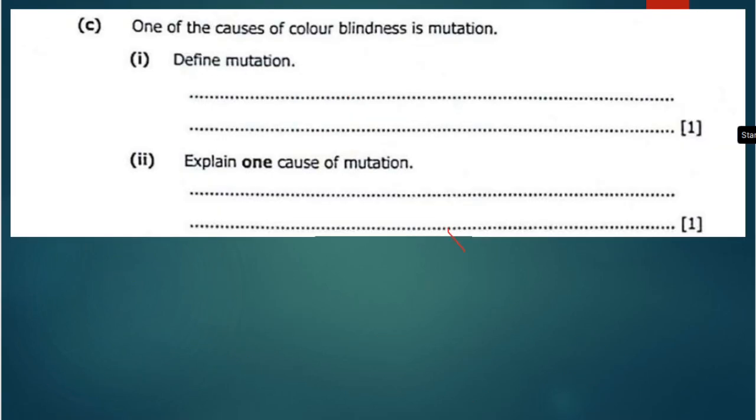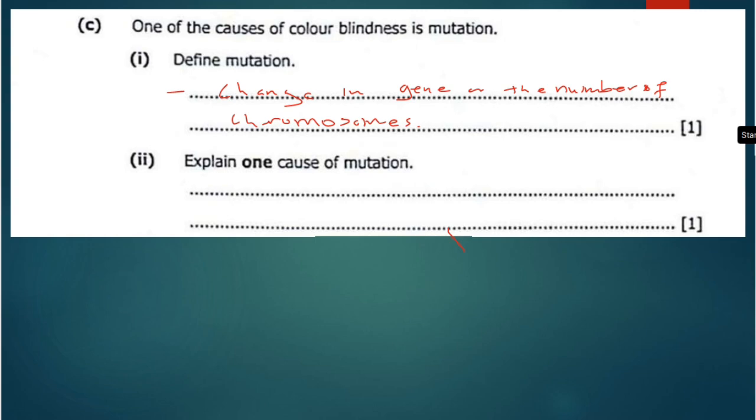Okay. Then the next question is saying, one of the causes of color blindness is mutation. Define mutation. Mutation can be defined as the change in gene structure or the number of chromosomes. So that is what mutation is all about. Usually we have two types of mutation: gene mutation and chromosomal mutation.